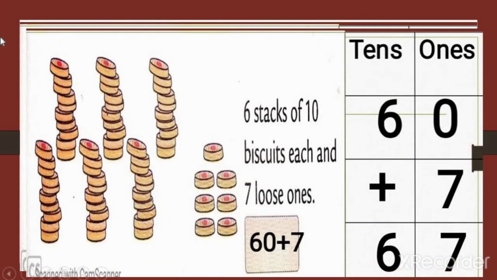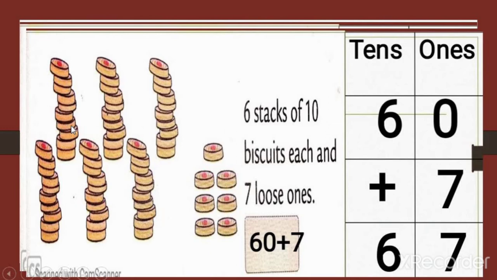Now look here. 6 stacks of 10 biscuits each and 7 loose ones. What does this sum tell us? That we have 6 stacks in which they all have 10 biscuits in each. Look, would you like to count? Would you like to check it? 1, 2, 3, 4, 5, 6, 7, 8, 9 and 10.